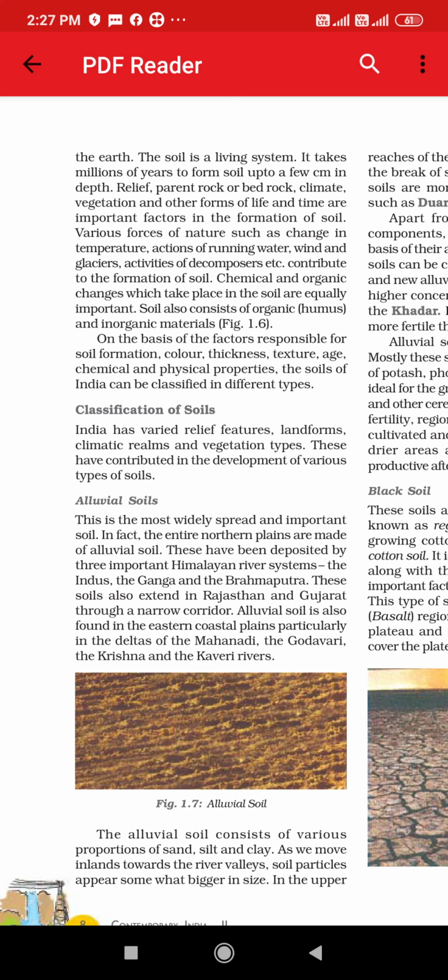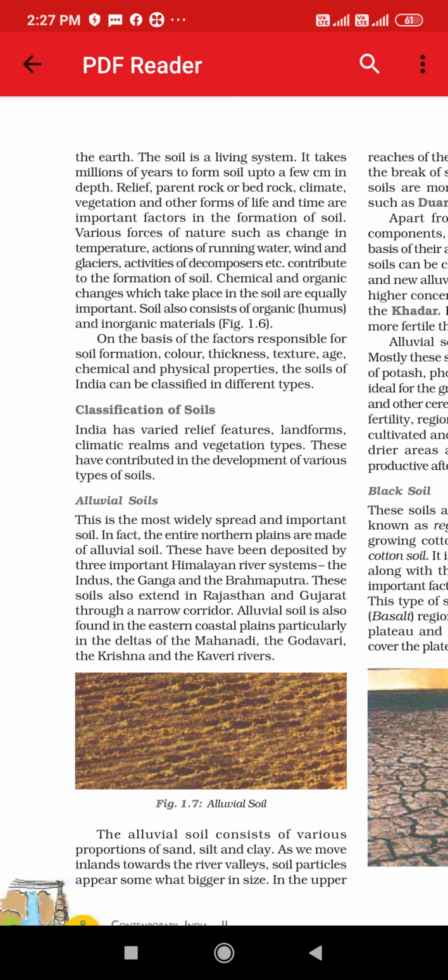On the basis of factors responsible for soil formation, color, thickness. Now, how will we recognize which type of soil it is? So, they have given how the soil is formed. On the basis of that, we can come to know the color, thickness, texture, age, chemical and physical properties. The soils of India can be classified into different types.